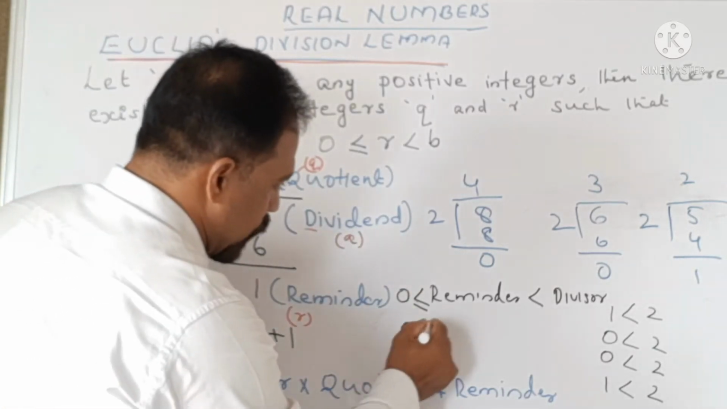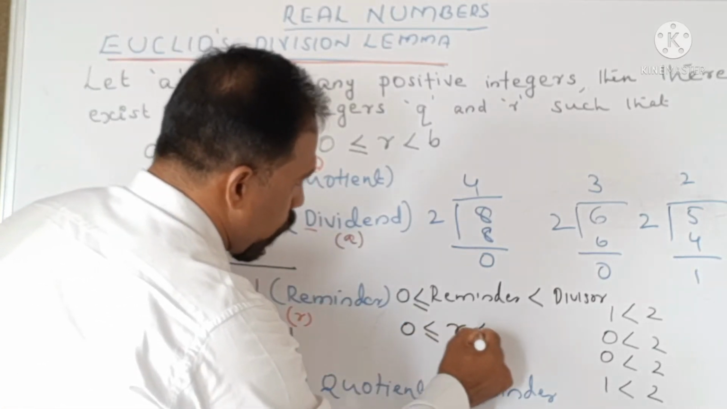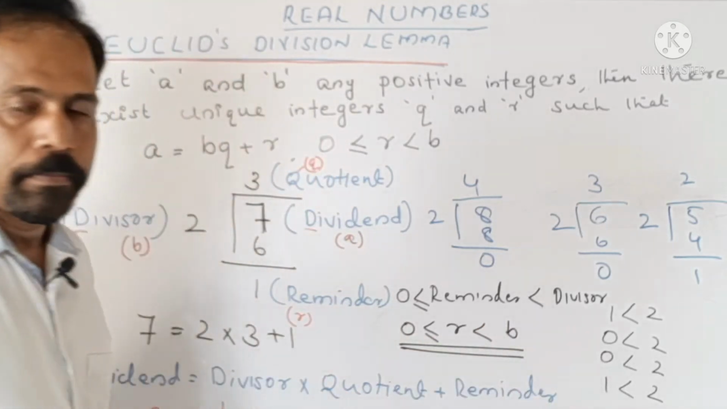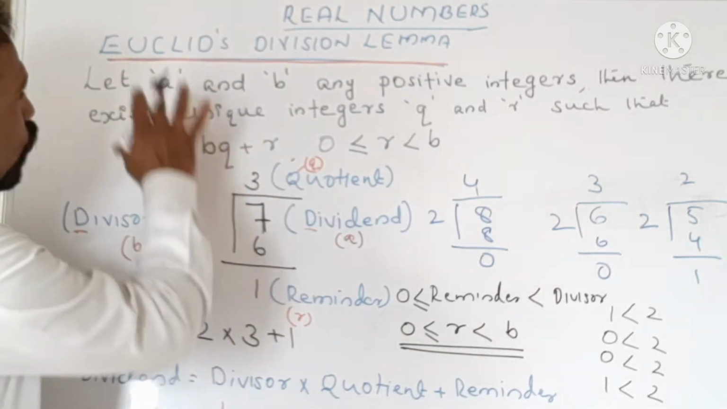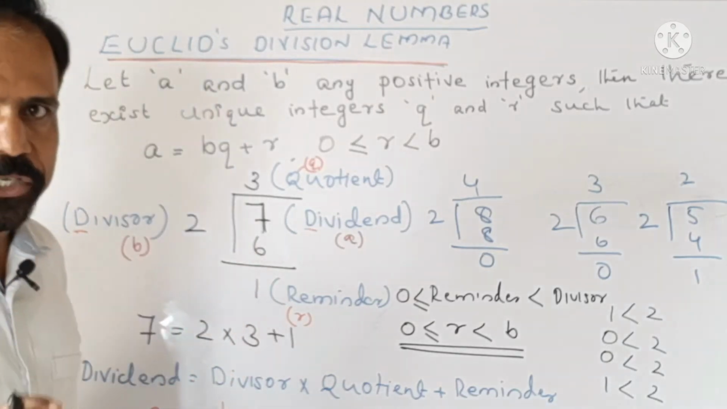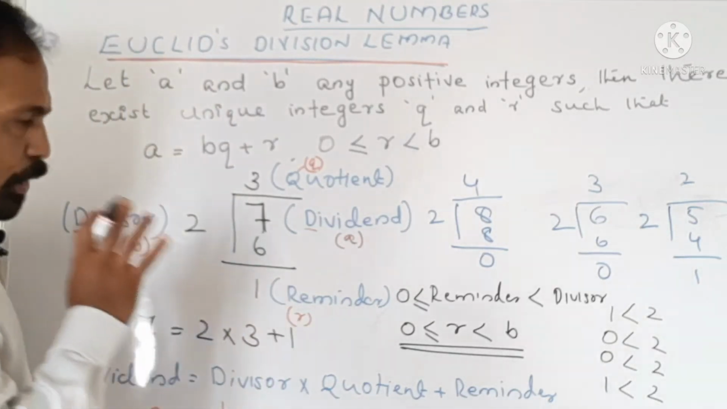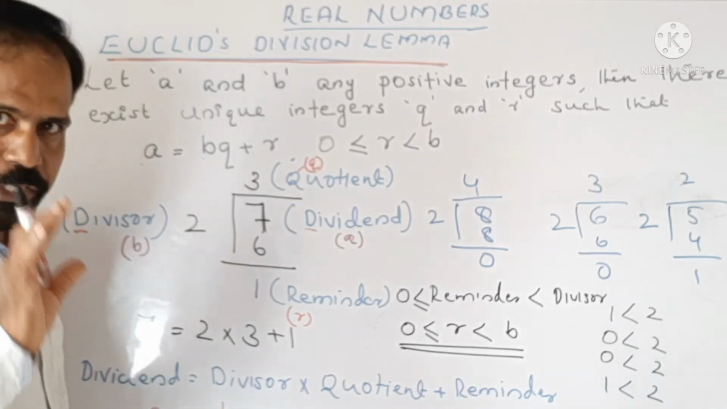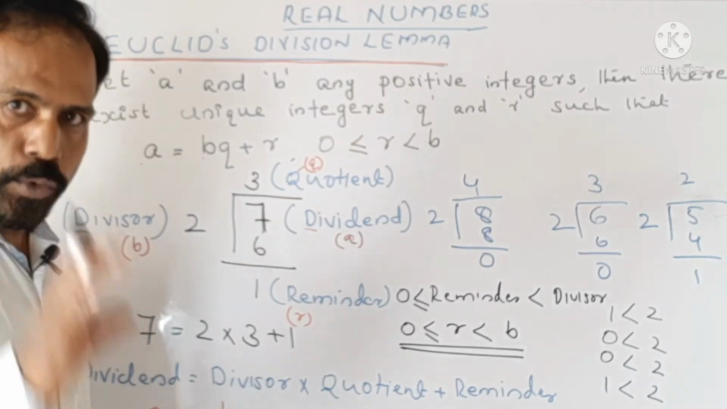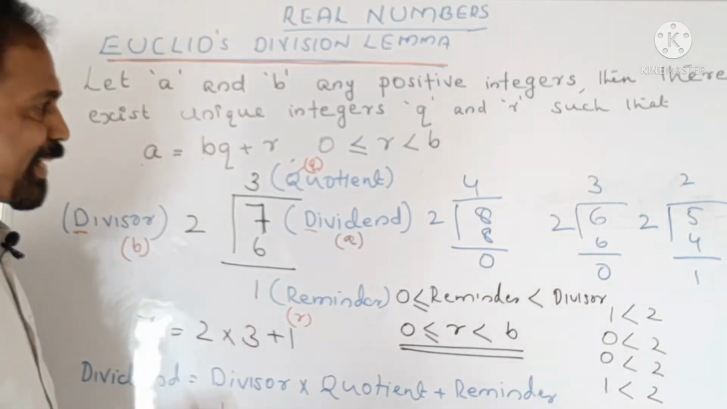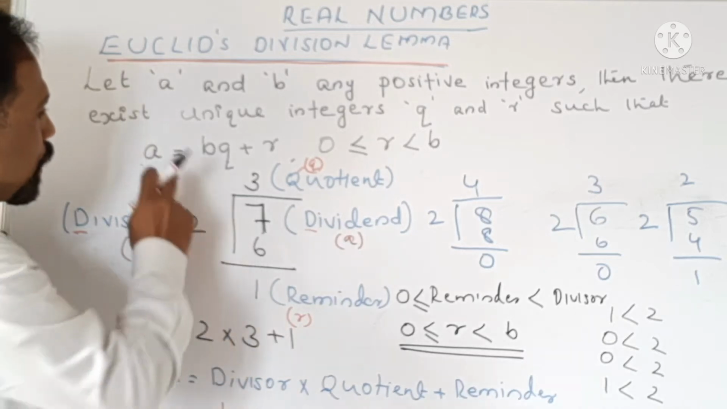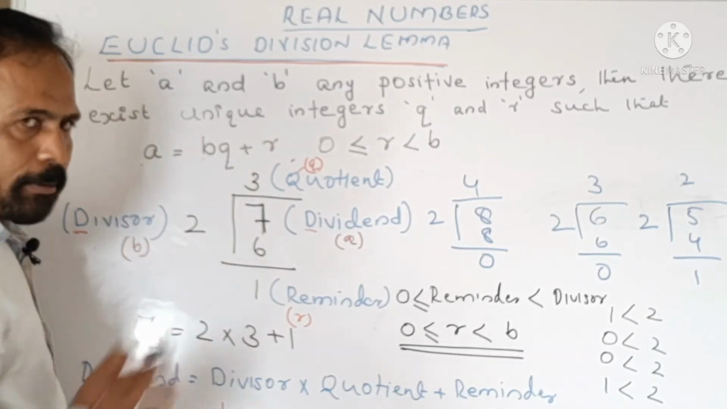So we can write 0 less than or equal to R less than B. B is the divisor. So this is all about Euclid's division lemma. It says that A and B are any two positive integers, then there exist Q and R such that A is equal to BQ plus R.